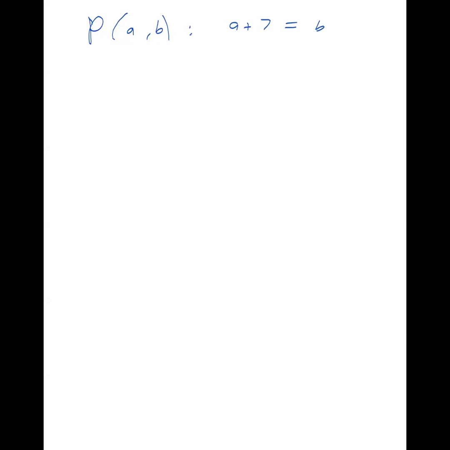4 and 19, yeah. So P of 4 and 19 is the statement that 4 plus 7 equals 19, right? That's what it means. And that is false. So good job. Now give me two numbers so that the proposition P of those other two numbers would be a true statement.